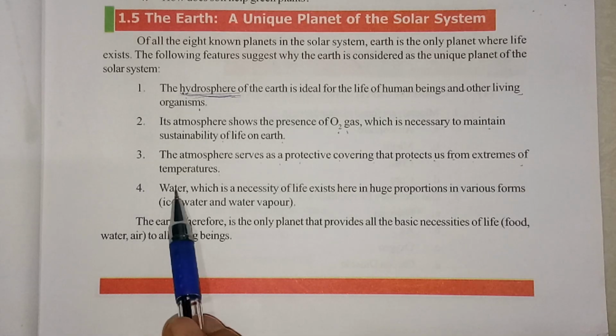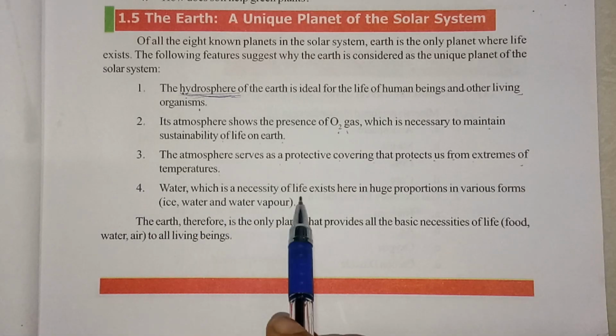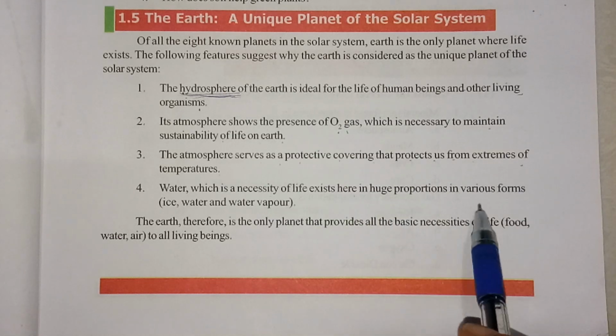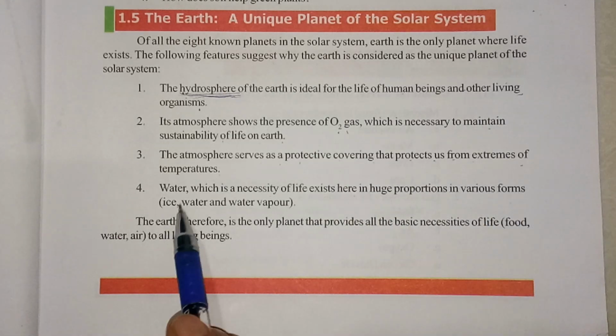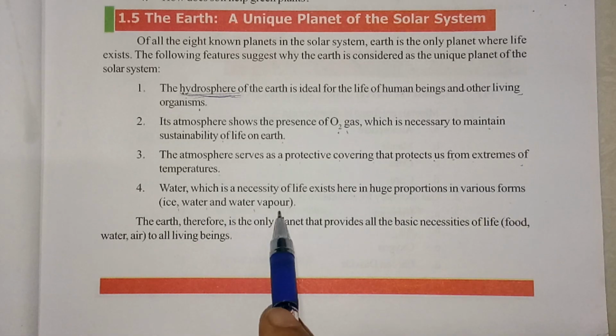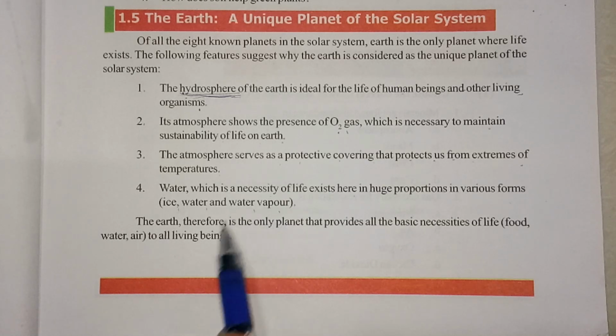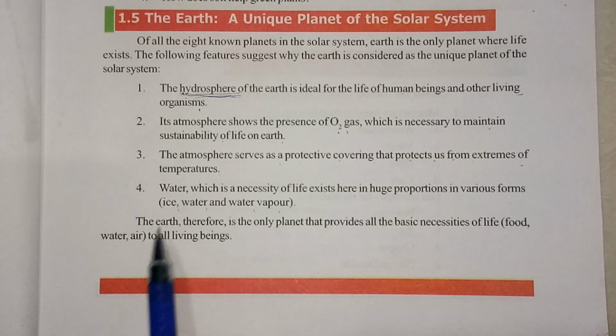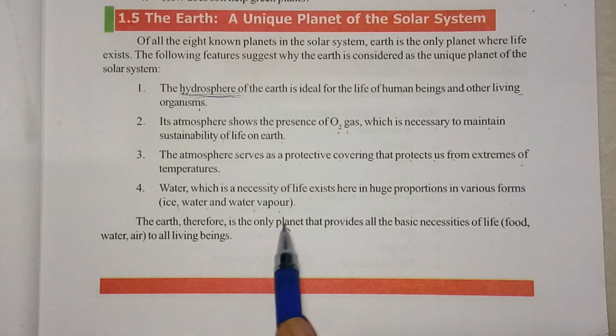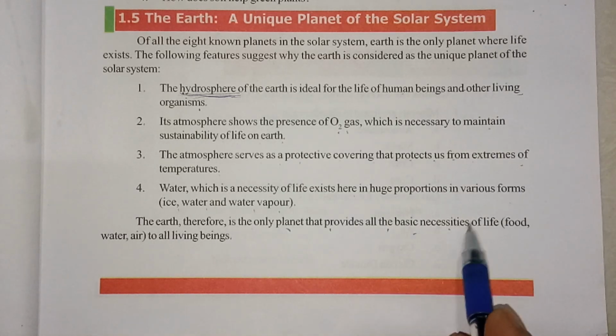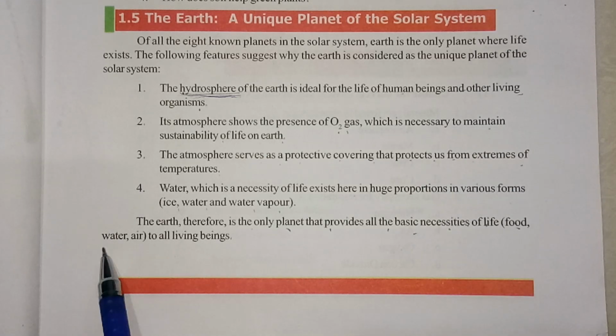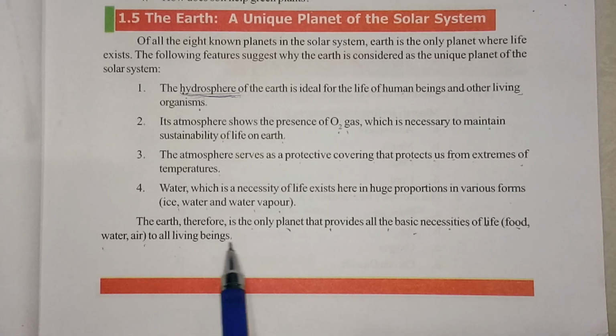Fourth point: water, which is a necessity of life, exists here in a huge proportion in various forms, that is ice, water and water vapor. I showed you the globe, and more than 70% of the Earth is water, which is perfect for the survival of life. The Earth therefore is the only planet that provides all the basic necessities of life, that is food, water and air, to all living beings.